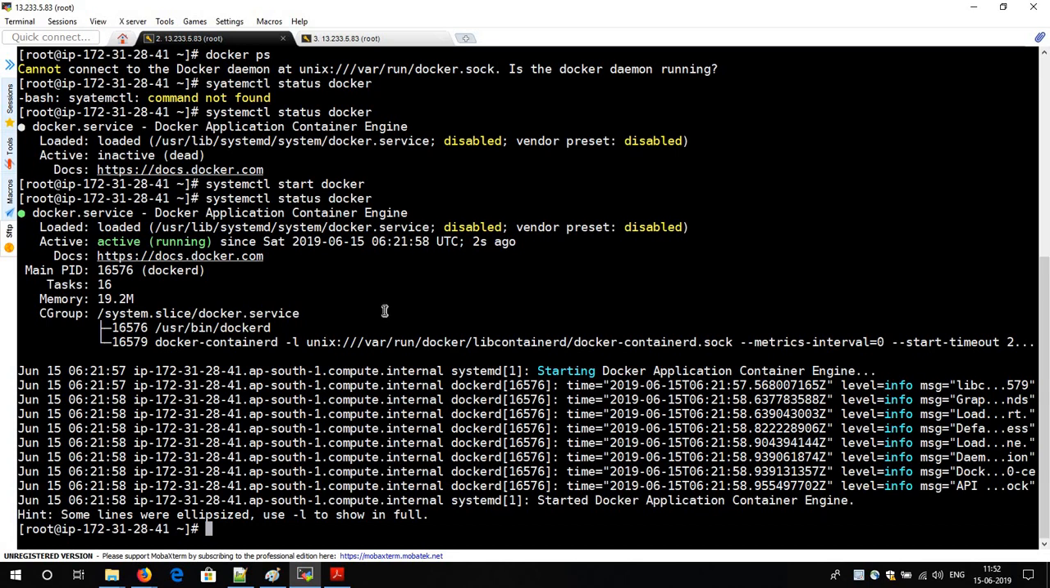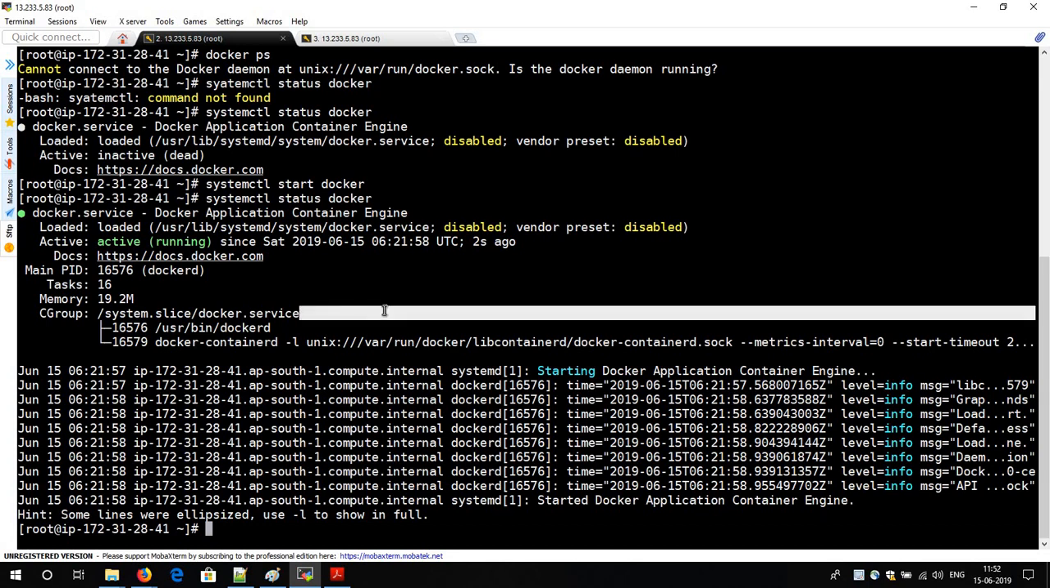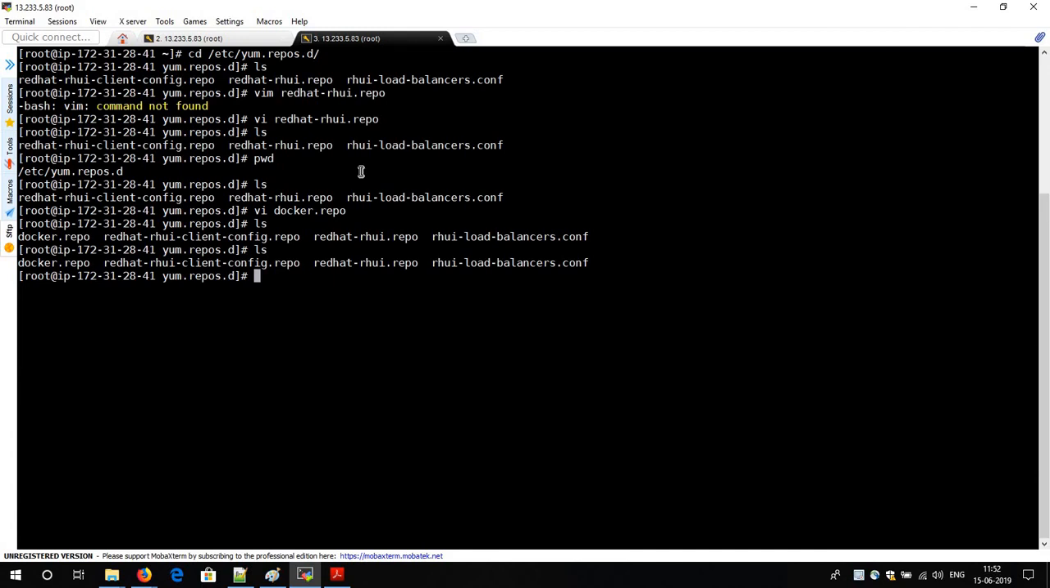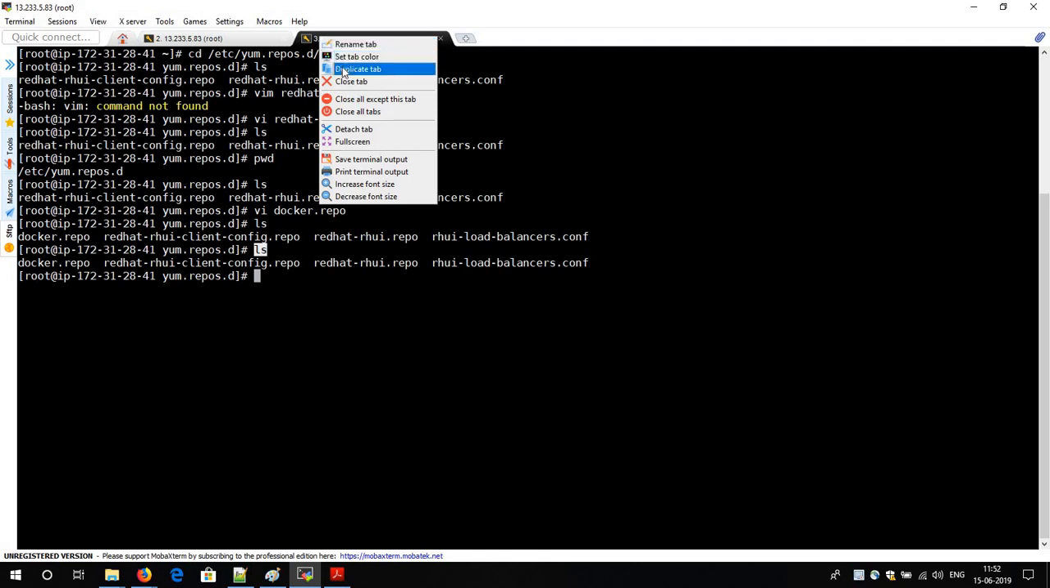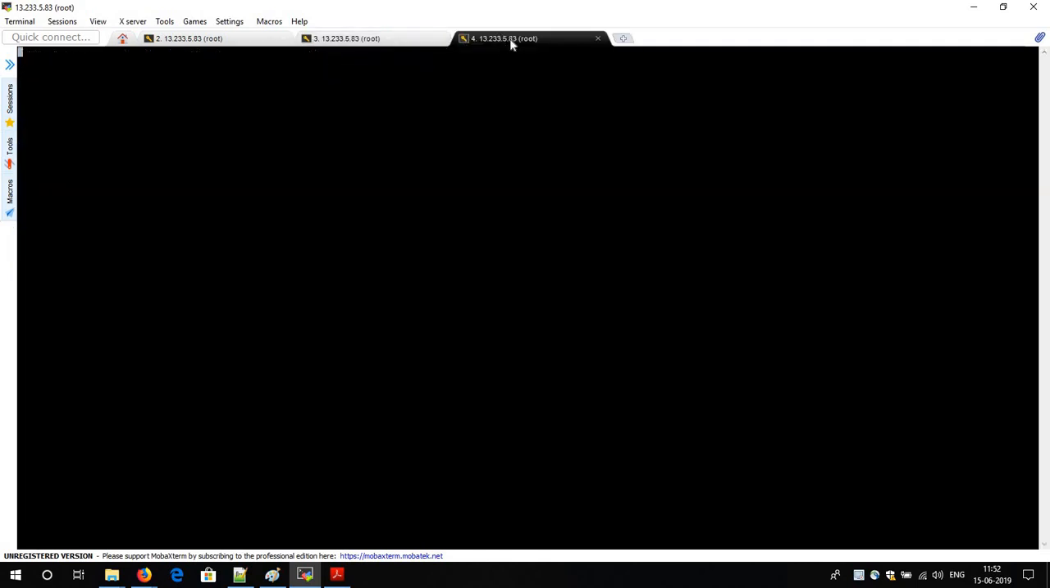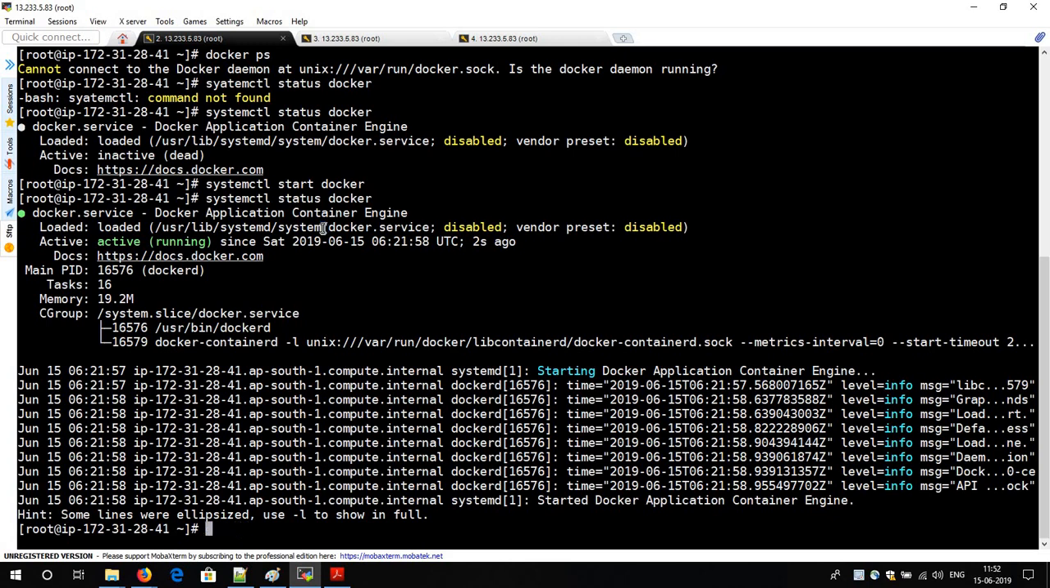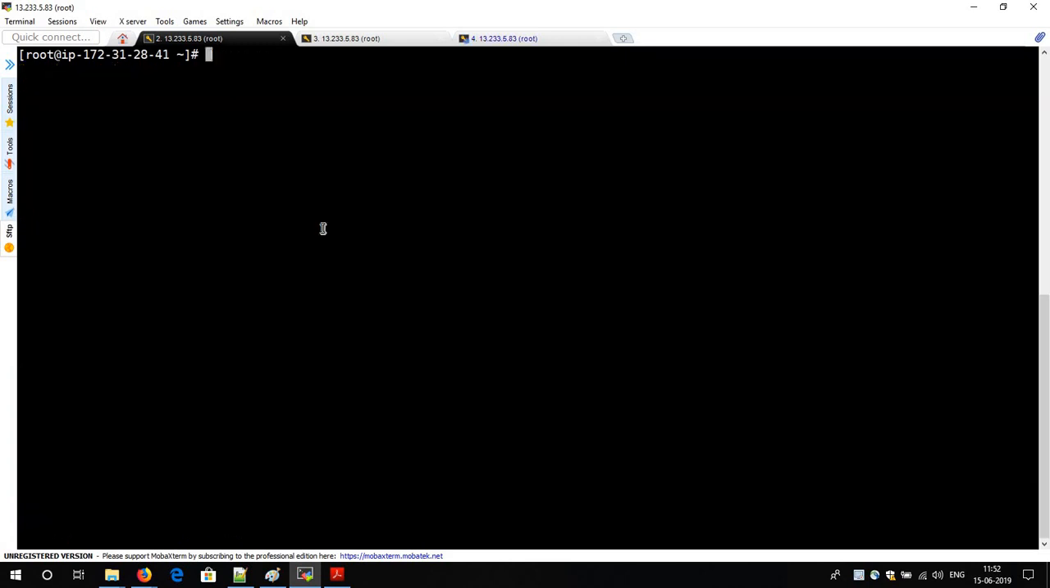Let me clear the screen. The server got hanged. Let me open a duplicate session. I think some network issue is there. Yeah, so now I am able to use the CLI. I have cleared my screen. So see what the next step is.